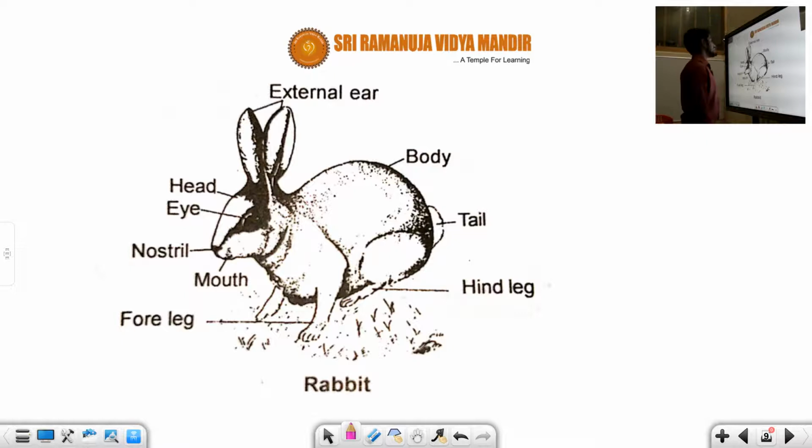Next, you can see a diagrammatic representation of a rabbit. Here you can see the body of the rabbit and the tail. This is the hind leg, and this is the fore leg. This is the mouth part, nostril, eye, and head. There is also an external ear here. This is the rabbit diagram.